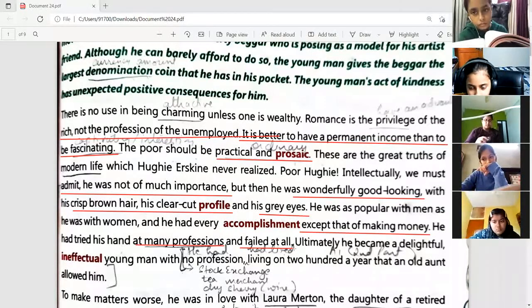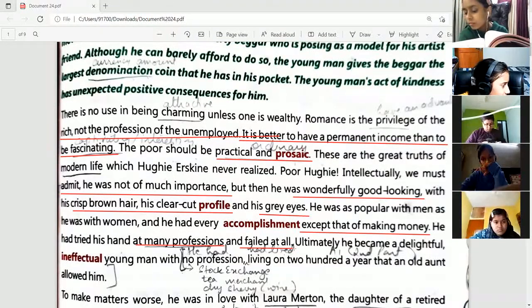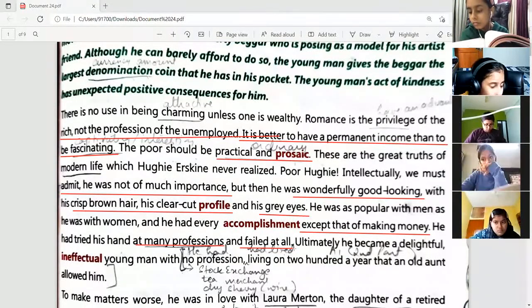So he had tried different jobs, but maybe he must have been fired from all the places. He was not allowed to do any of the jobs and he failed at them. Ultimately, he became a delightful, ineffectual young man. So ineffectual means someone who is unsuccessful, right? Someone who is very incompetent in nature, right?